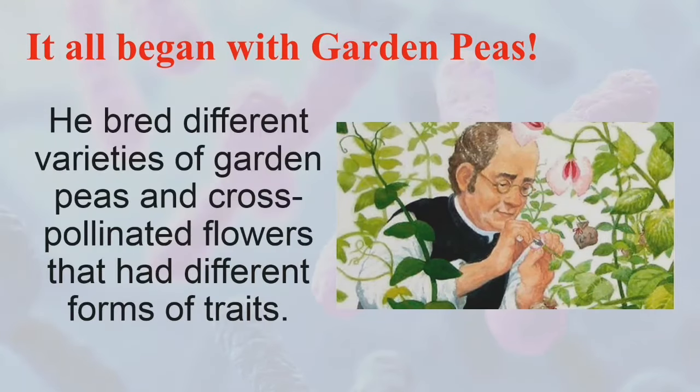He bred different varieties of garden peas and cross-pollinated flowers that had different forms of traits. So what is a garden pea? A garden pea has a scientific name of Pisum sativum. The seeds are a good source of protein and dietary fiber. It is one of the important plants in the history of science because Mendel used this plant as a subject in studying genetics.